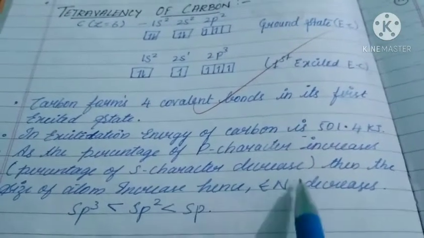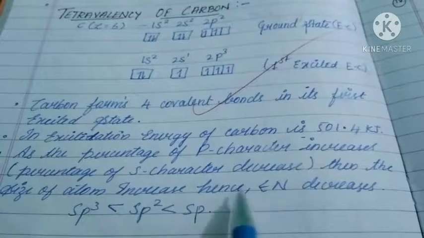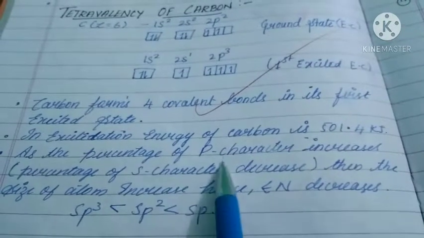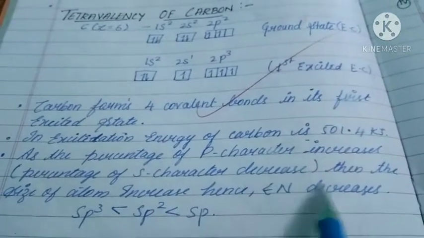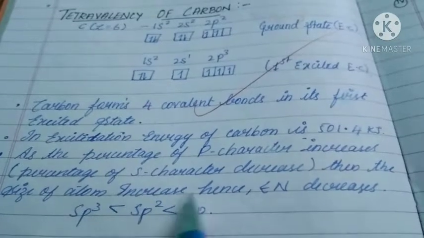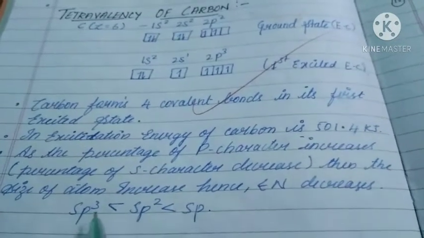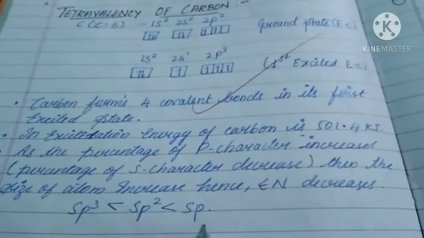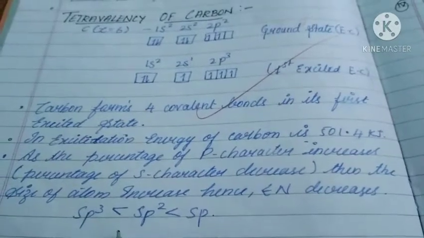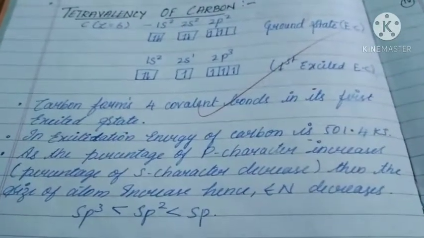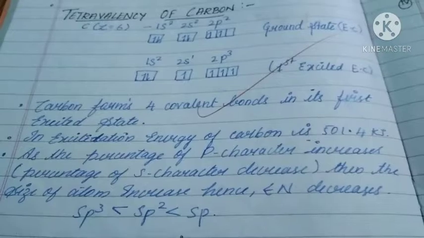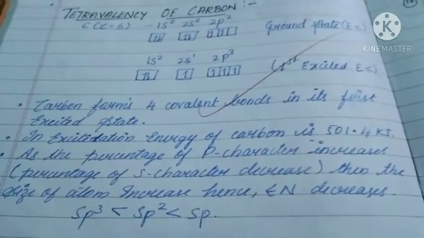Among all these hybridizations, EN value is highest in sp hybridization, because its size is very small.